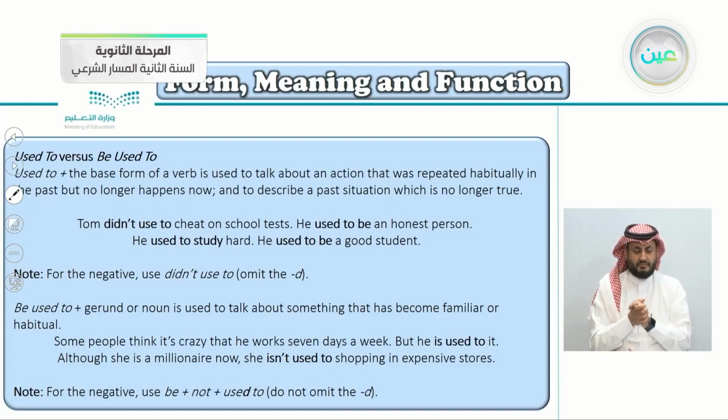Although she is a millionaire now, she isn't used to shopping in expensive stores. So we're talking about something in the present. Be used to plus the gerund or noun. Unlike used to plus the base form, where we're talking about something in the past.